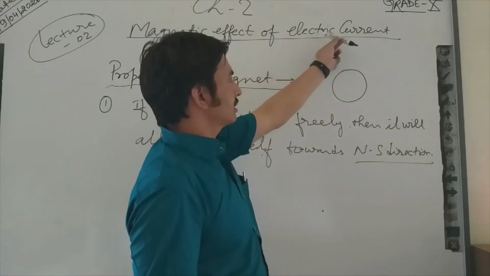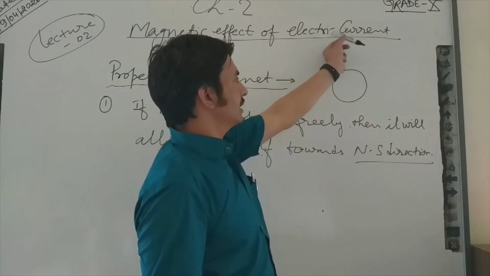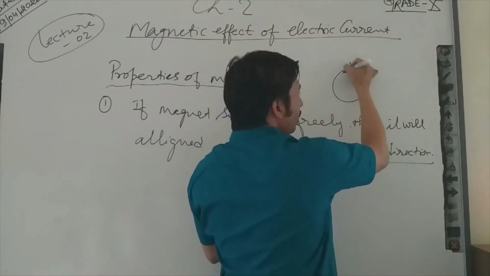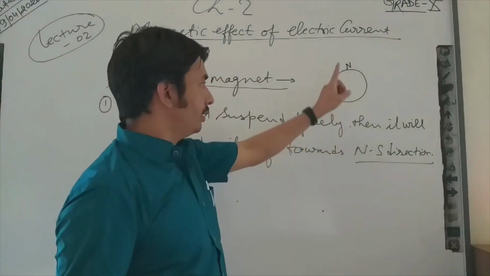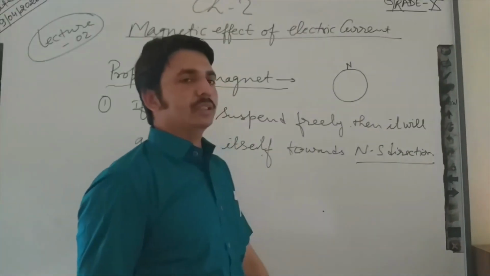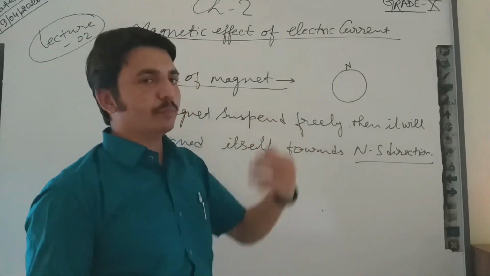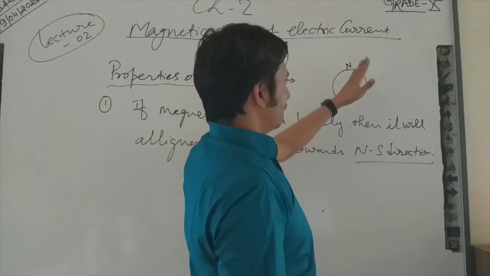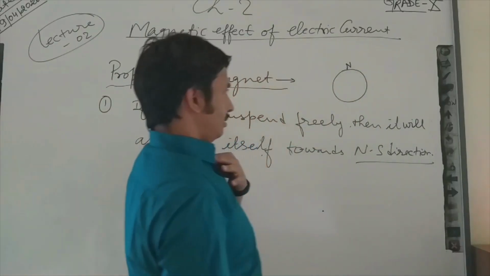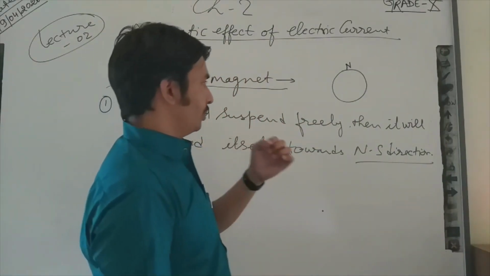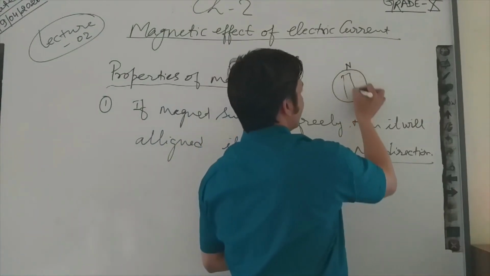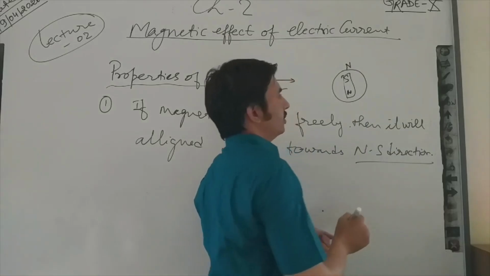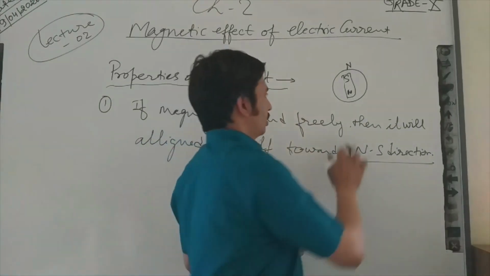So this pole of the earth is known as the north pole, meaning the north seeking pole of the magnet points to the north pole of the earth, but this will be the geographical south pole. The north pole of the bar magnet is attracted by the south of the earth.